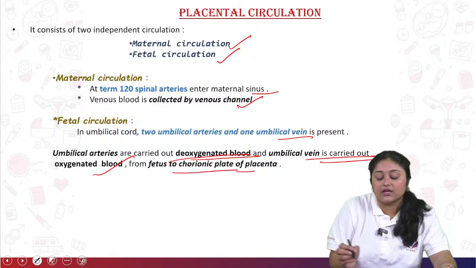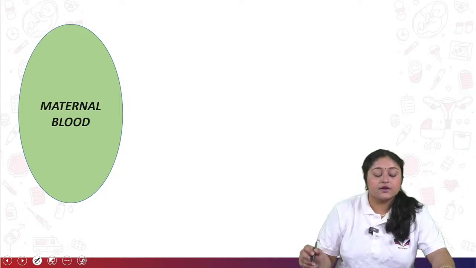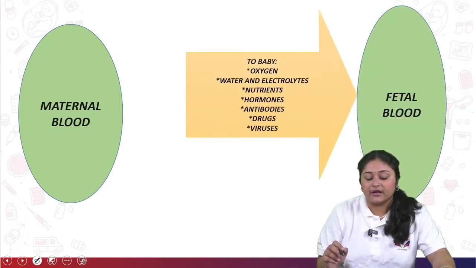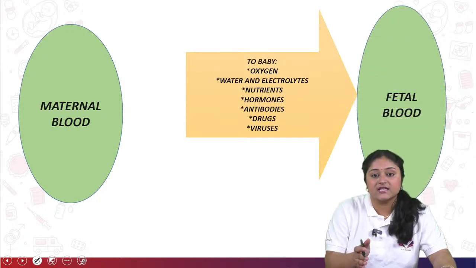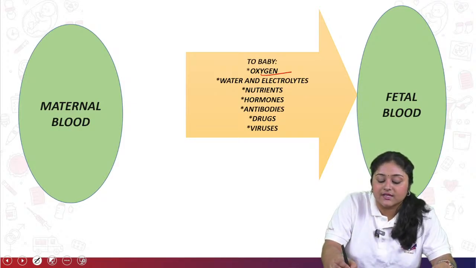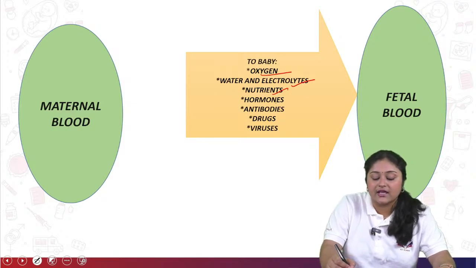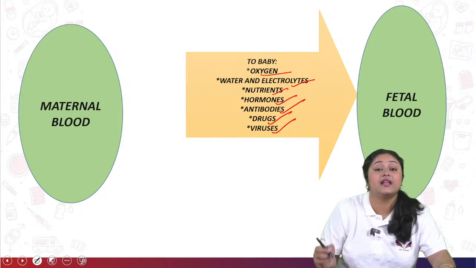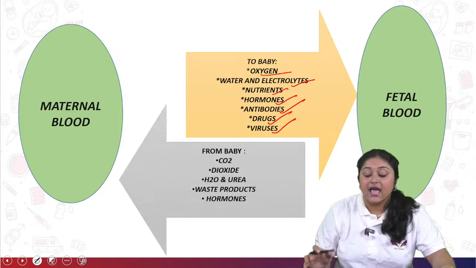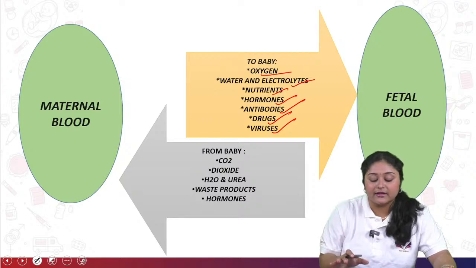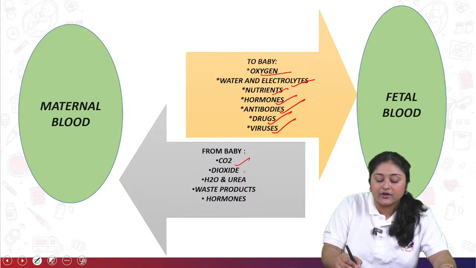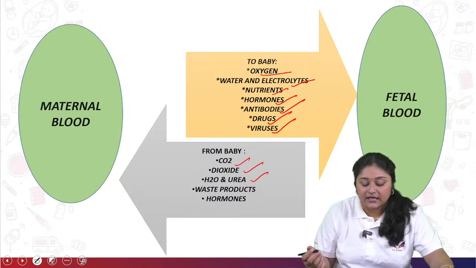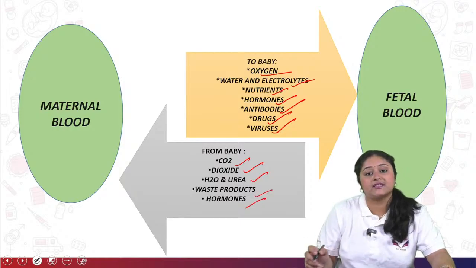So from the fetus to the chorionic plate of the placenta. So see the maternal blood and fetal blood. What are the things transferred from maternal to fetal? Oxygen, water, electrolytes, nutrients, hormones, antibodies, drugs, as well as some amount of viruses. And from the fetal to the mother's body, what are the things transferred? Carbon dioxide, H2O, urea, waste products as well as hormones.